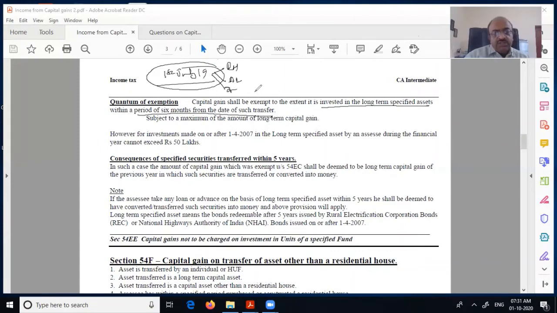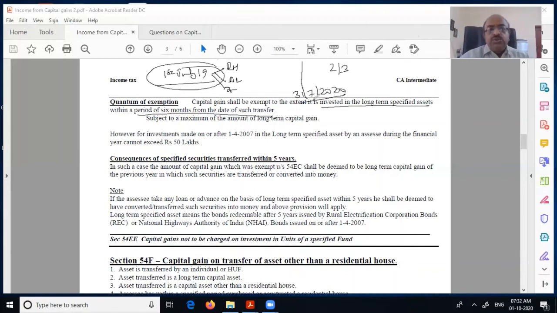Now you had time of 2 years, 3 years and so on. But if you don't do it before the due date of filing the return for that year, 31st July 2020, of course this year it is extended, but 31/7/2020.